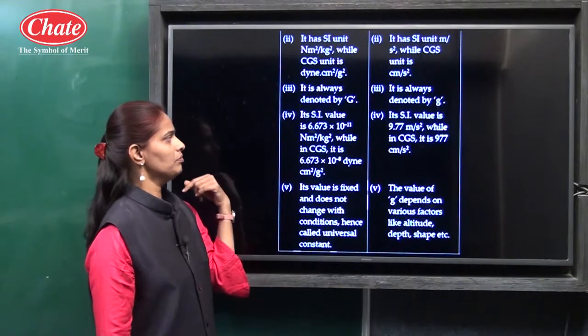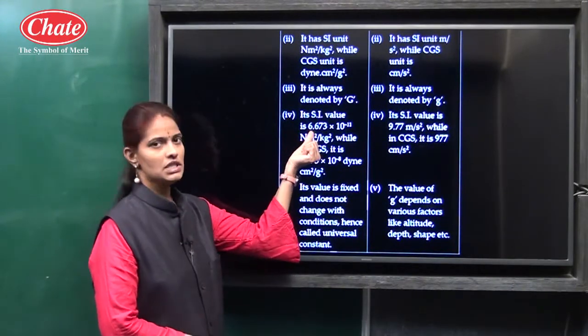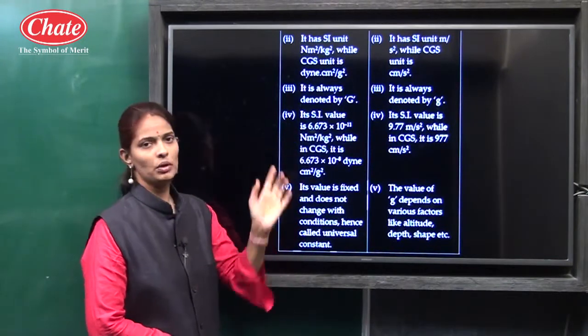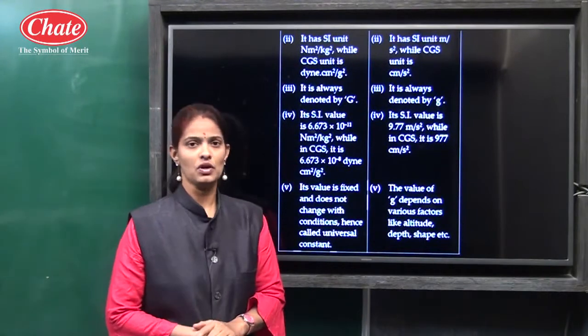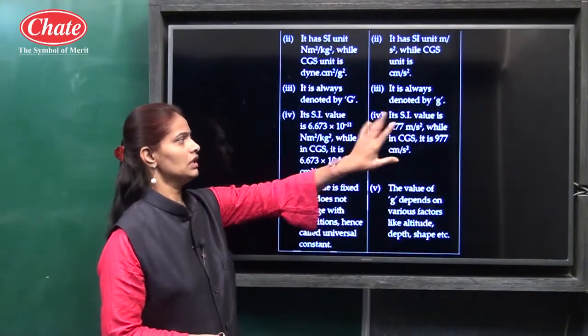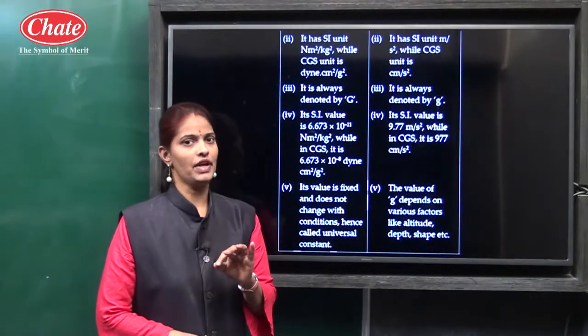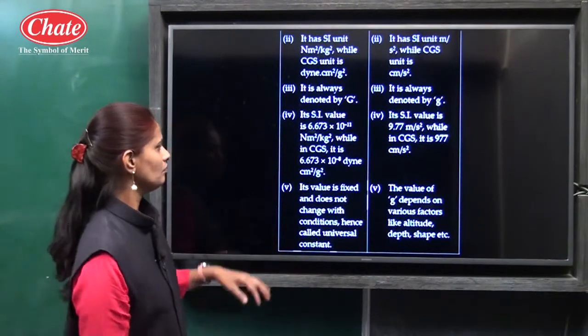Then the fourth point of the answer is its value. We know the value of the gravitational constant is 6.673 × 10^-11 Newton meter square per kilogram square. And the value of g is 9.8, a standard value, 9.8 meter per second square.